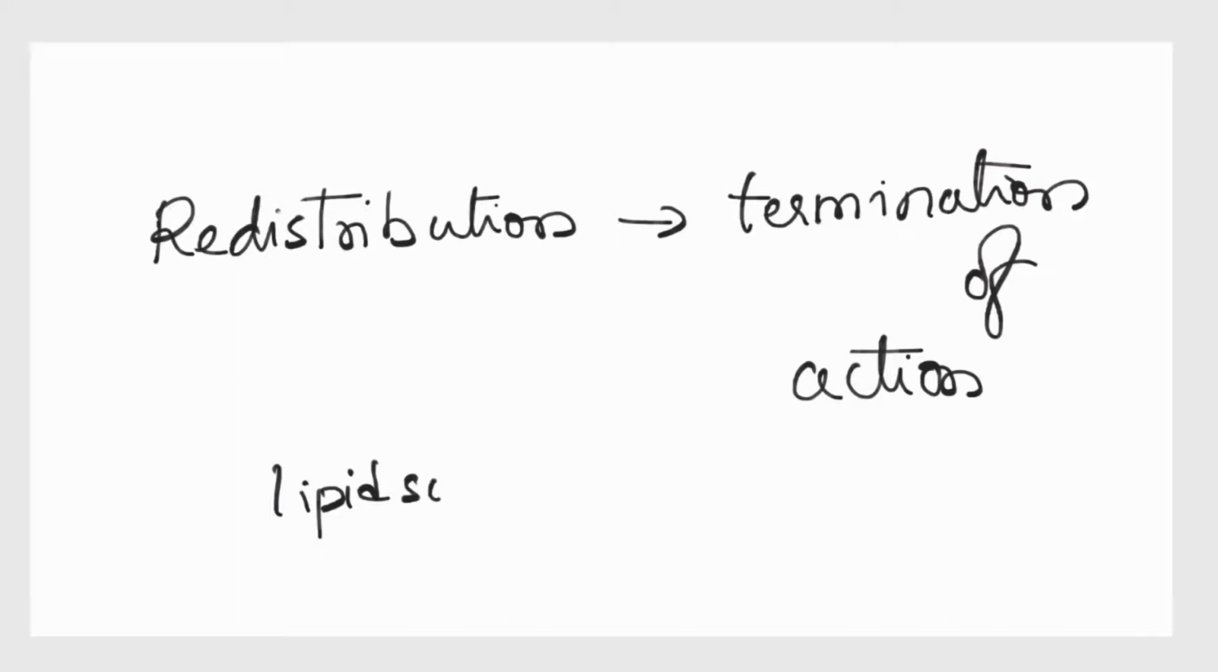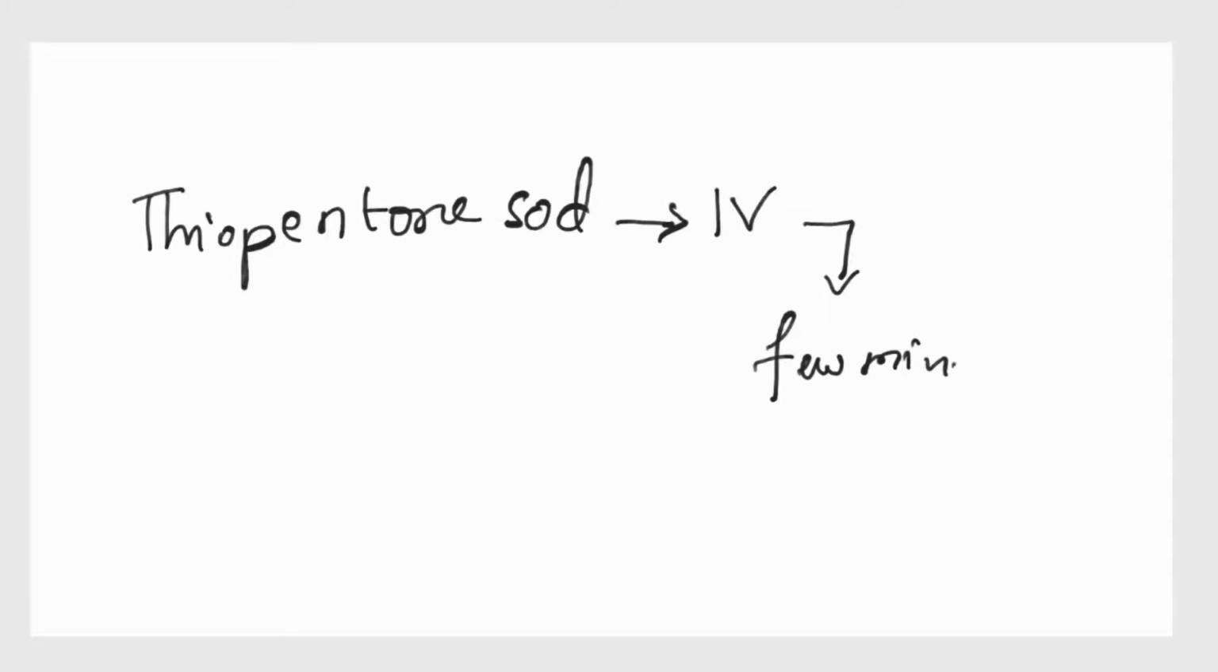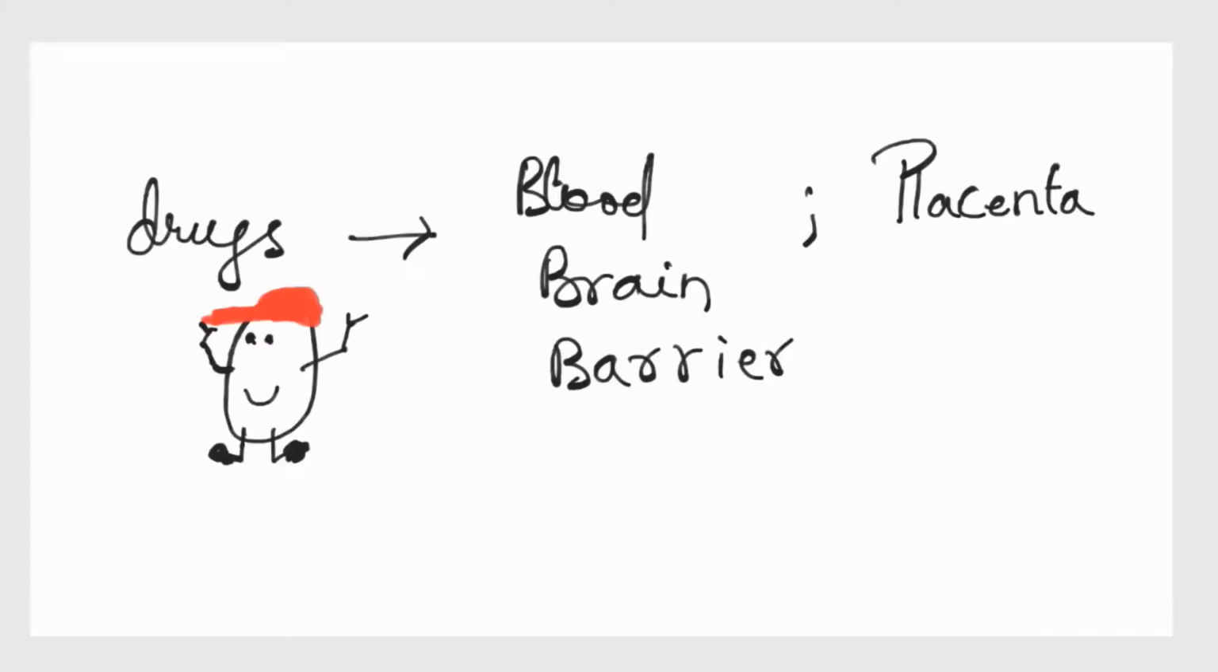Let's talk about redistribution. Redistribution is the process where the drug is transferred from highly vascular regions to less vascular regions but more bulky tissues. This will cause a drop in the plasma drug concentration. Anesthetics like thiopentone sodium are injected IV, and the effect is terminated in a few minutes due to redistribution. Highly lipid soluble drugs cross the blood-brain barrier and placenta.